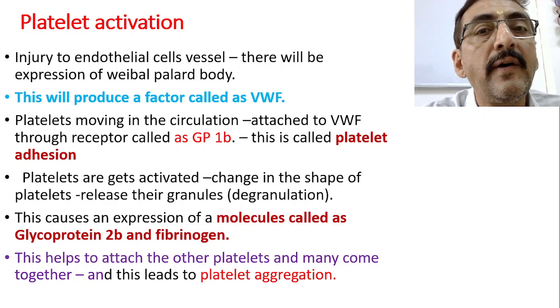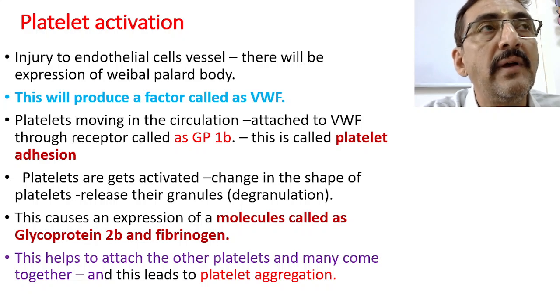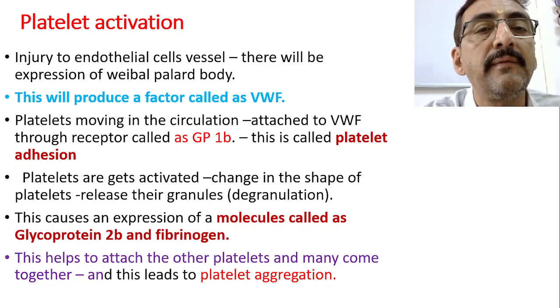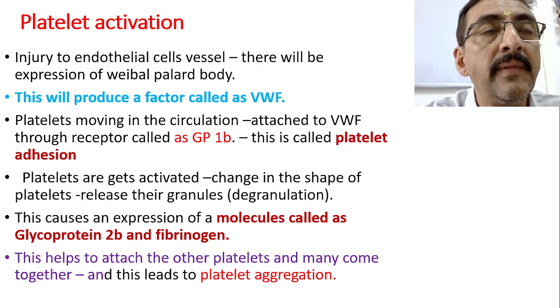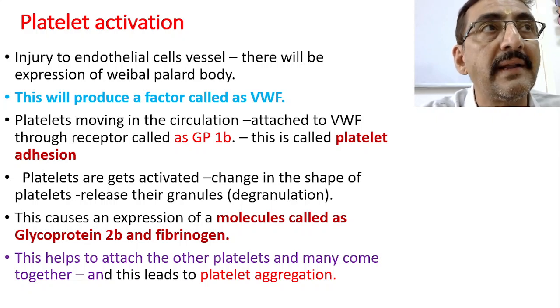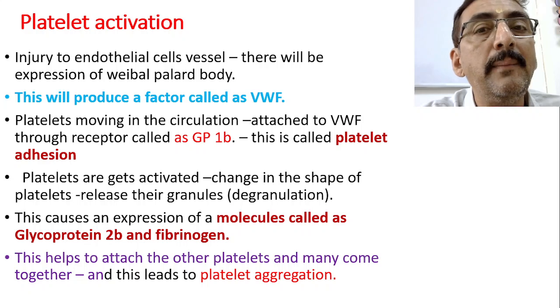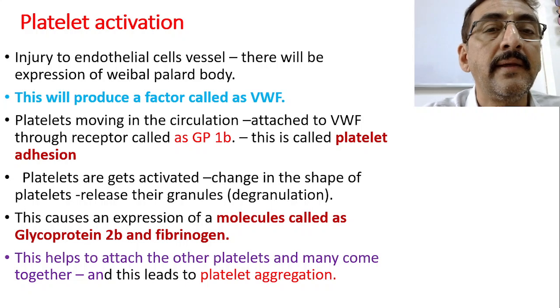This is the first step in platelet activation. As soon as the injury takes place, there is expression of the Weibel-Palade body, and it produces a very important factor, called von Willebrand factor.